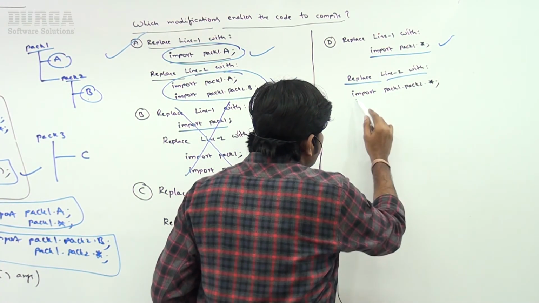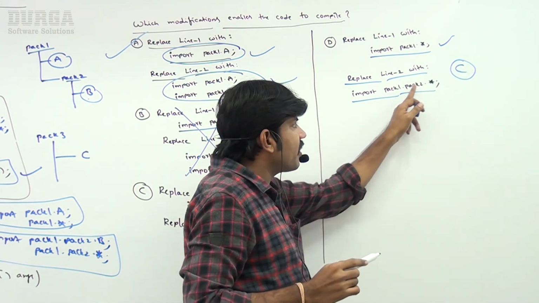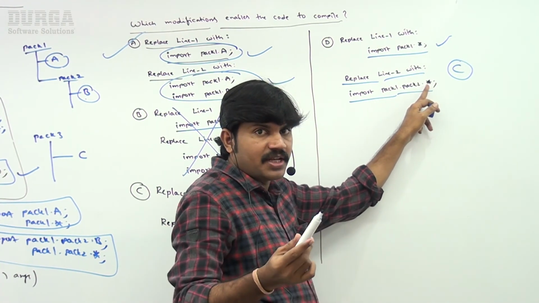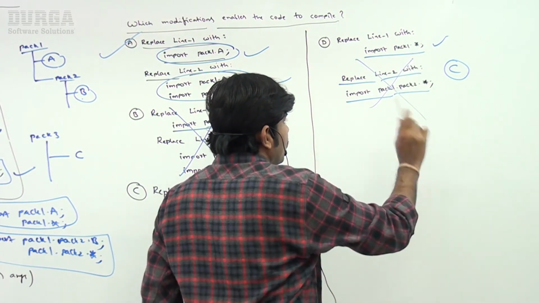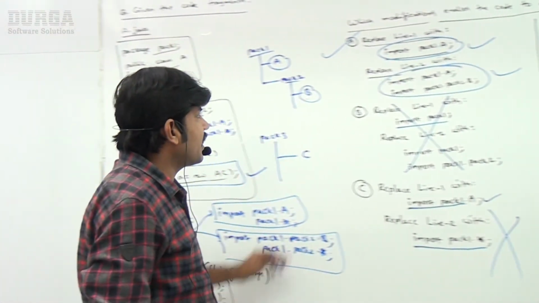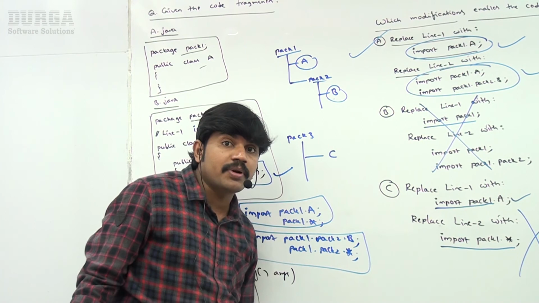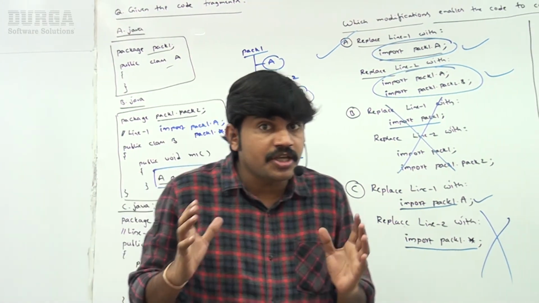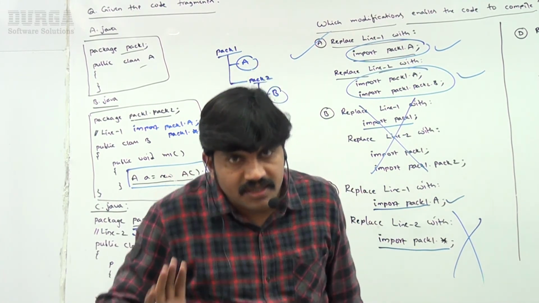But for line 2, the C class, import pack1.pack2.* means B is available, but A is not available for C. That's why it is also wrong. So only option A is the correct option. For import, this much care you require to take. Very, very important for exam sake. Clear for all of you, right?